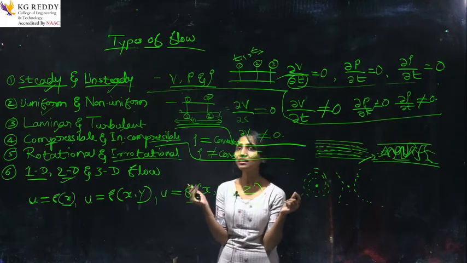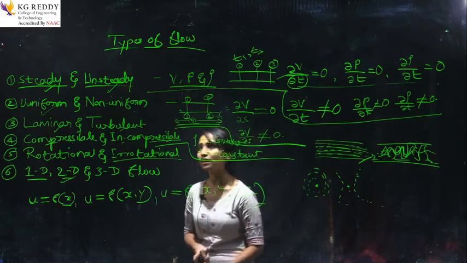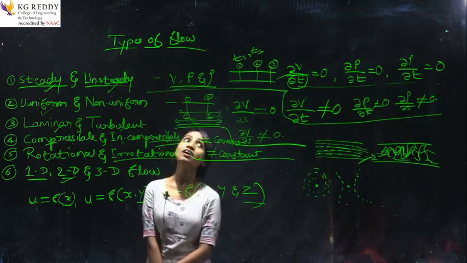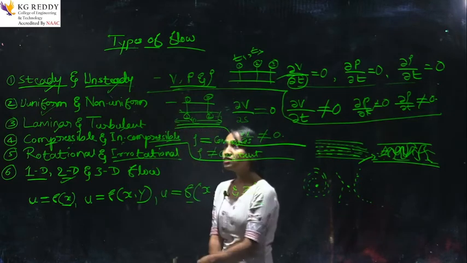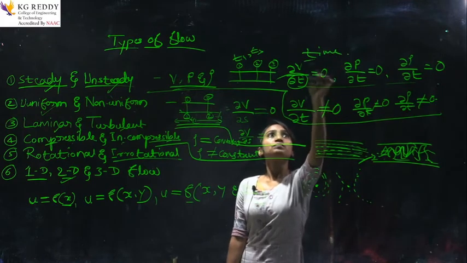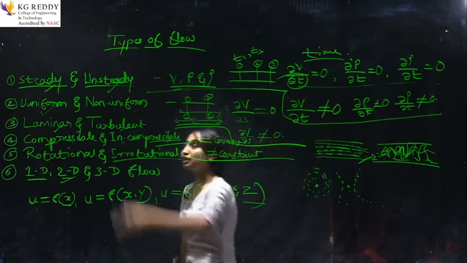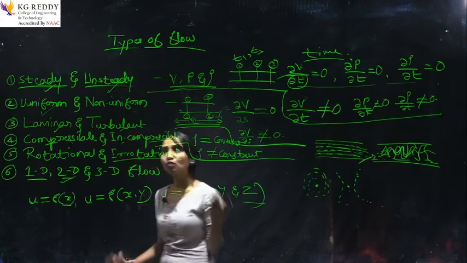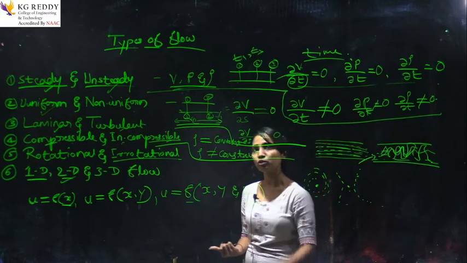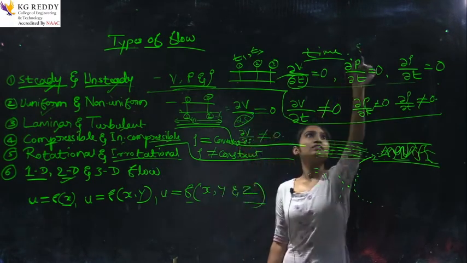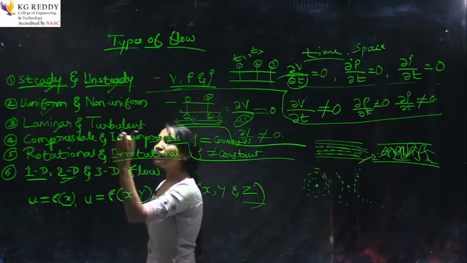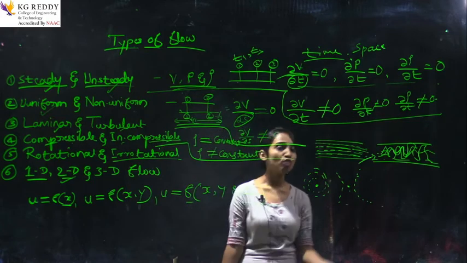Okay. At last, I will glance once again at how to remember all of these. It looks very messy. How to do this? Keep them separate. First, steady and unsteady, the properties of the liquid. We know it very well, and in steady and unsteady, we will be dealing with time. That means properties with respect to time. And uniform and non-uniform, we will be dealing with respect to space. Laminar and turbulent, with respect to the direction of the flow.